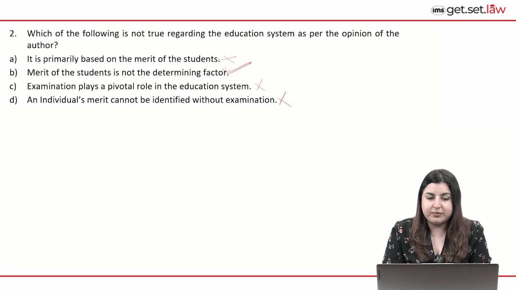All right, so the correct option for this question will be B. Merits of the students is not the determining factor. This is something that the author does not agree with, or this is something which is not true about the education system in the passage.